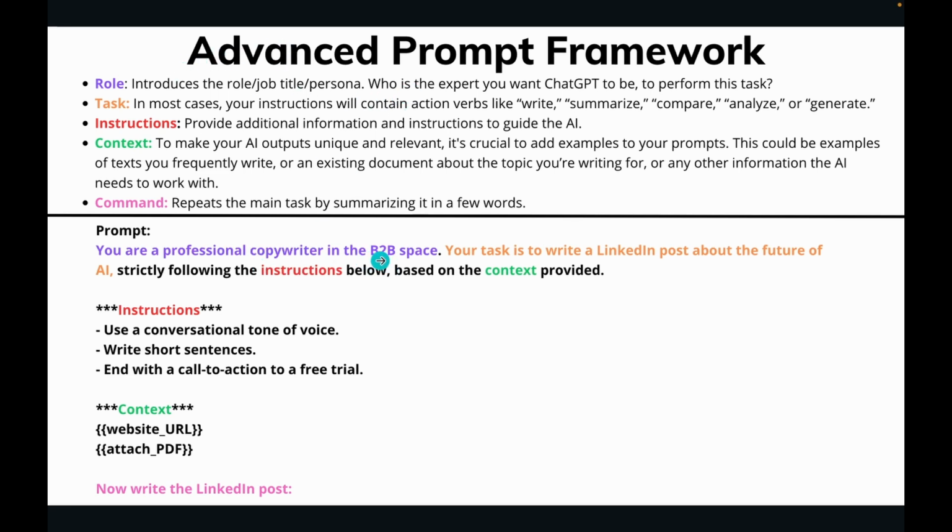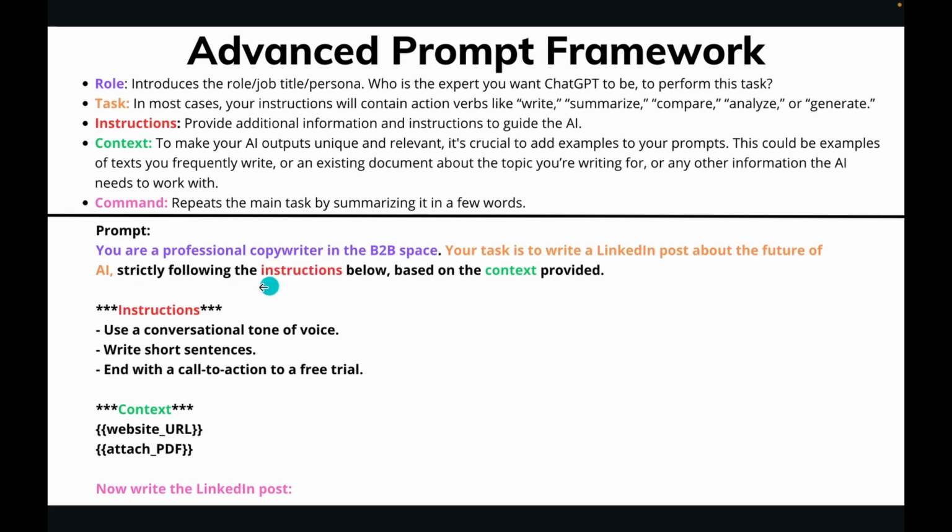Now that it has this role and persona, the next thing that you need to give it explicitly is the task that you want to accomplish. Your instructions are most likely going to contain some action verb like write, summarize, compare, analyze, generate. And here we're saying your task is to write a LinkedIn post about the future of AI. Great. It's got its role. It knows what the purpose is, the task that we're working on.